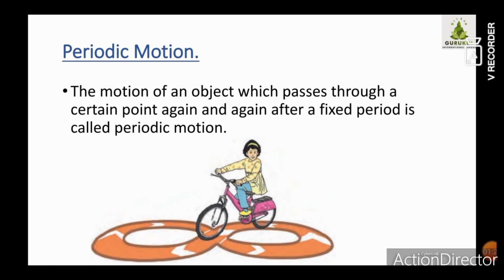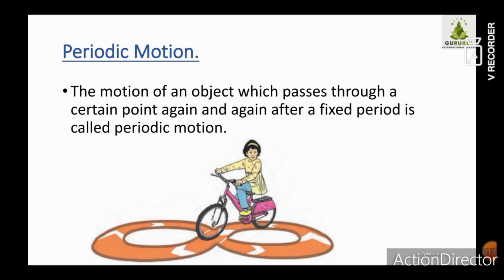Correct? So such a kind of motion is called periodic motion. Similarly, a merry-go-round or a giant wheel, and even a fan moving at one steady speed, completes one round within a fixed period of time. So such a motion is called periodic motion.